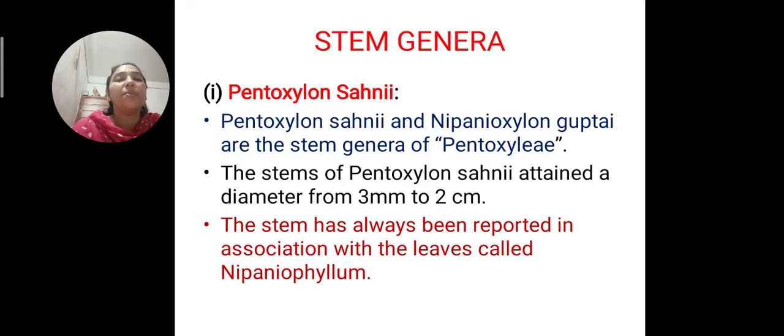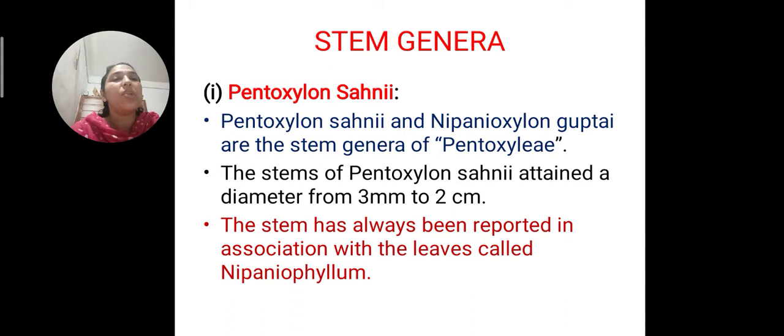Then this is a very important part for you. Pentoxylon Sahni. Pentoxylon Sahni is the stem genus. You know, Birbal Sahni identified it. That's why the name Sahni. Pentoxylon is the stem genus, and Nipaniostelon is also another stem genus that was recognized by Gupta.